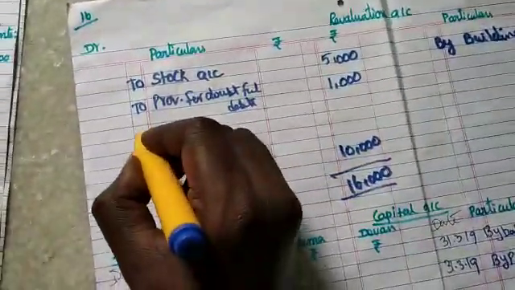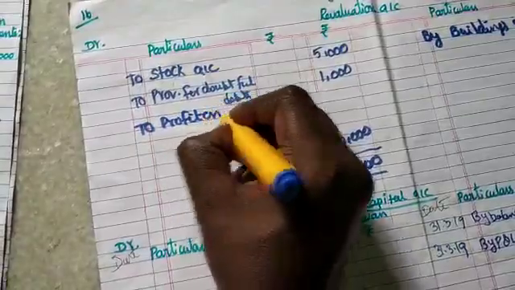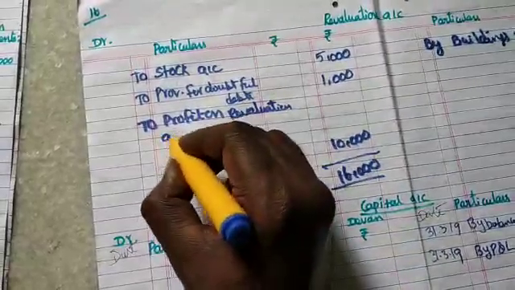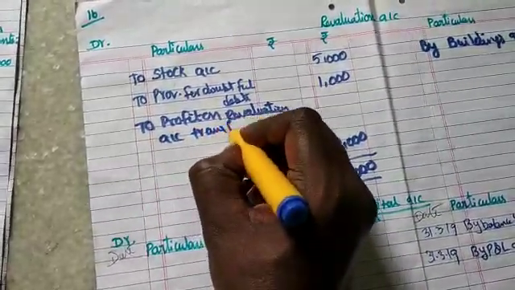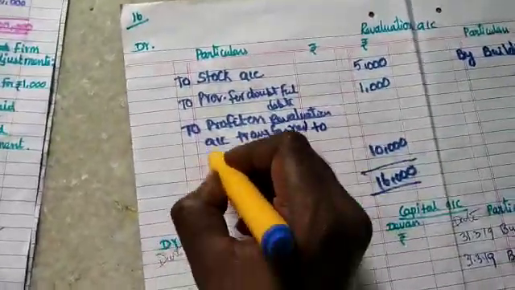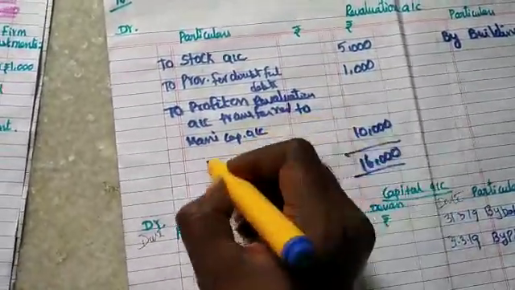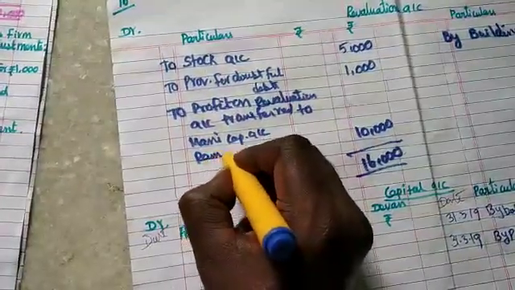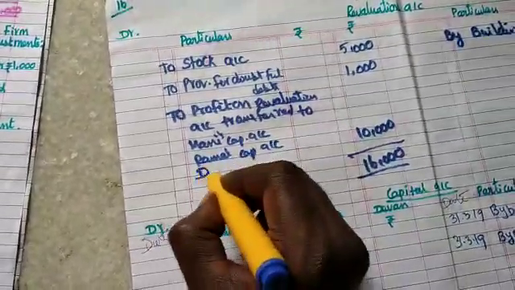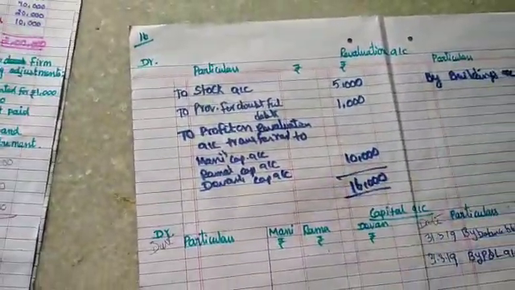Now you see here, profit on revaluation account is transferred to the old partners. Who are they? Money's capital account, then Rama's capital account, and then Devan's capital account. So in their old profit sharing ratio, we are going to distribute it.